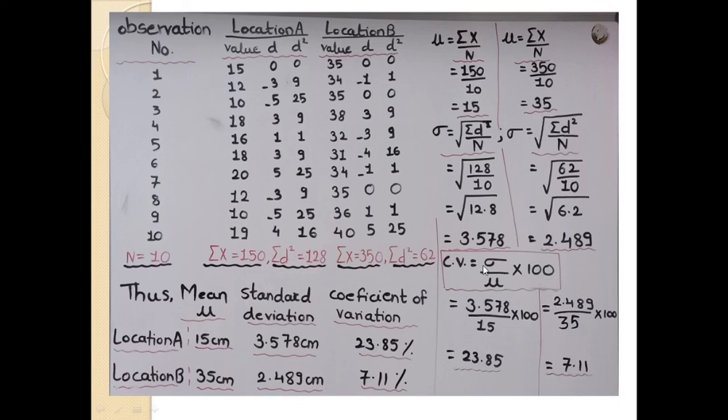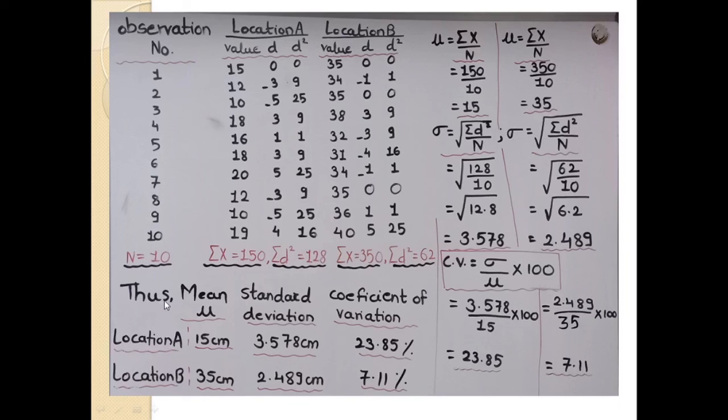Then similarly I calculate the coefficient of variation for location B. I put the values in the formula. Here 2.489, the standard deviation of location B, divided by 35, the mean, into 100, and the answer is 7.11.